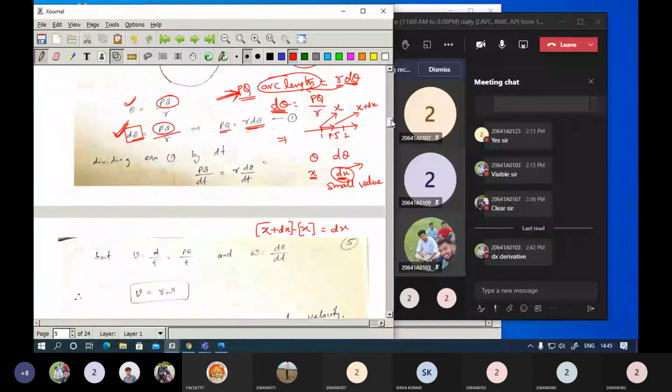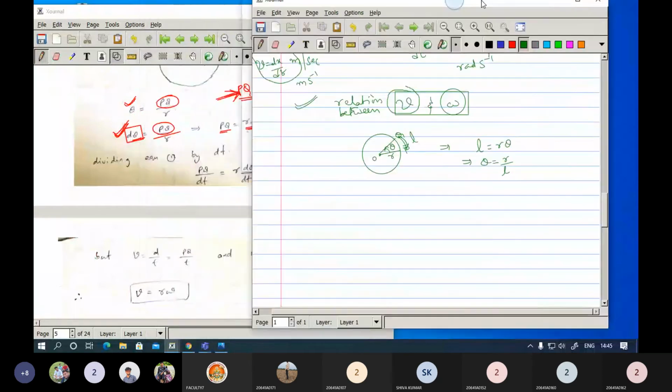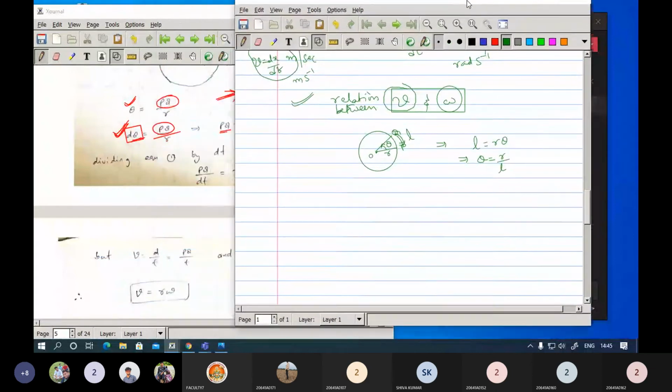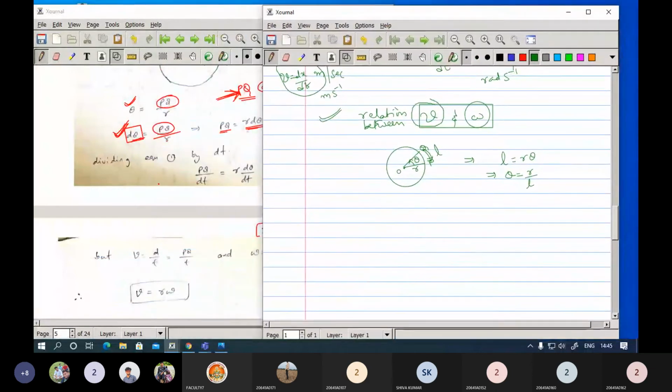Previously, if you are going with this, let me go with this. I will rewrite the same expression here. Now here this is the point P. This point P has moved through a small angular displacement, some d theta.